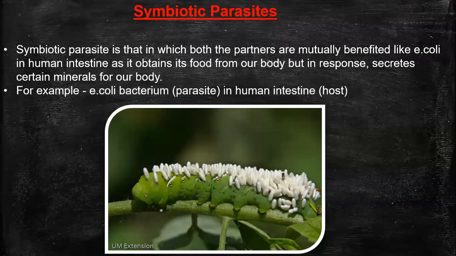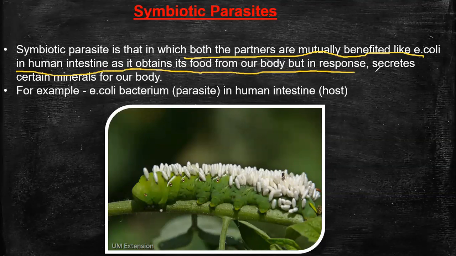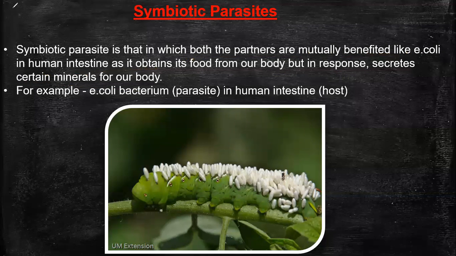For example, lichens. It is a combination of algae and fungi. Or if we explain it in a more scientific way, it is a combination of Ascomycetes and green algae. So symbiotic parasite is that in which both partners are mutually benefited, like E. coli in human intestine, as it obtains food from the body but in response secretes certain minerals for our body. Is that clear, guys?